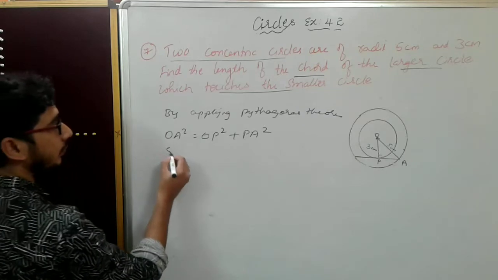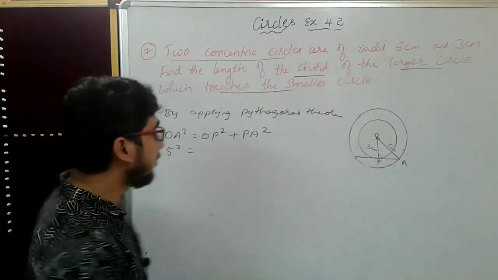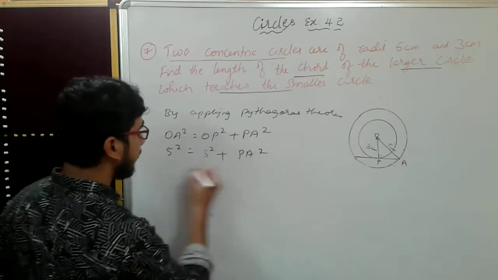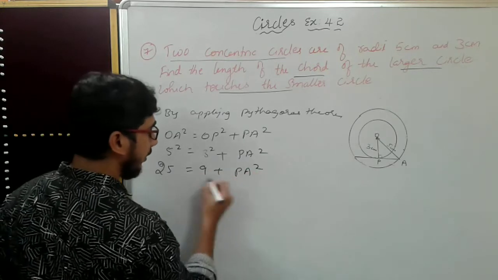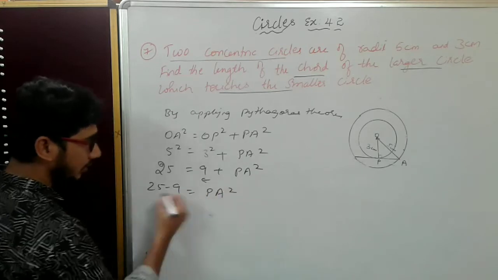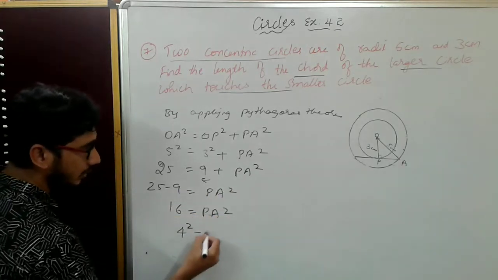OA how much? 5. 5 square is equal to OP, which is 3 square, plus PA, how much? I am going to find it out. So 5 5s are 25, which is equal to 3 3s are 9, plus PA square. Take 9 to the LHS. 25 minus 9 is equal to PA square. This will become 16 is equal to PA square, which is equal to 4 square.